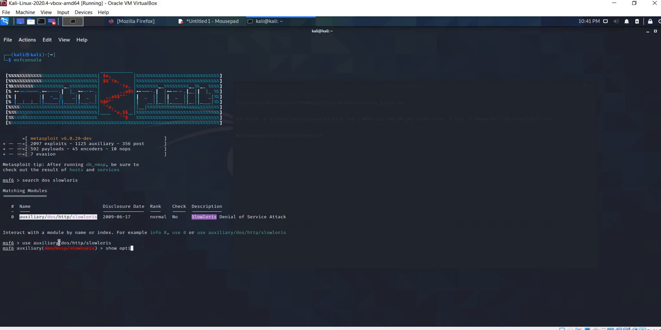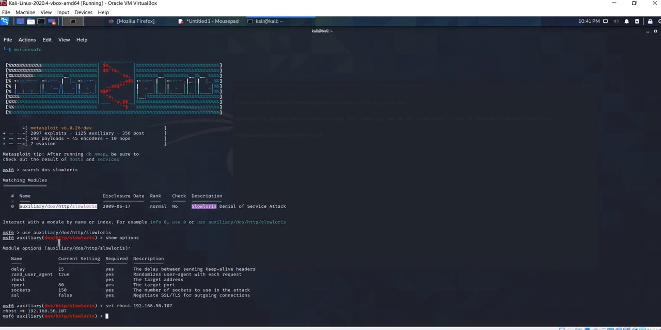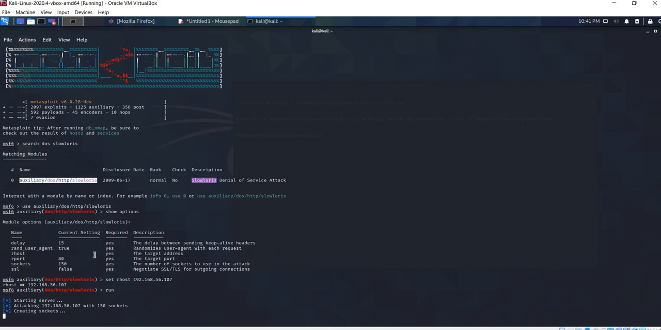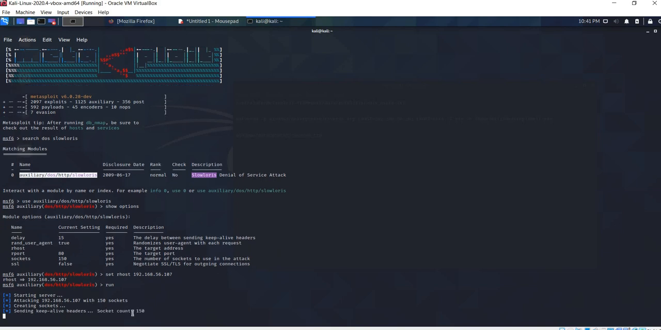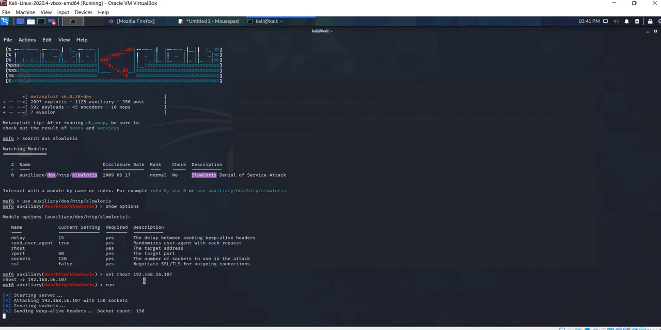We'll be checking the options. We'll be setting the RHOST with the Metasploitable Linux IP address. So now I run the auxiliary. So with this log we can come to know that the DoS attack is successful.